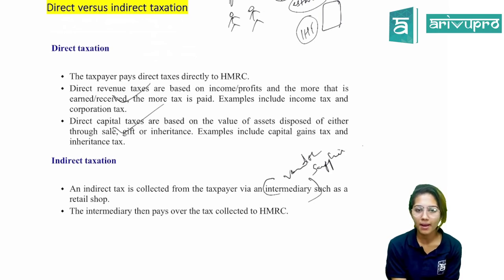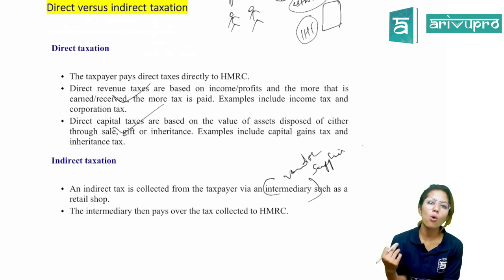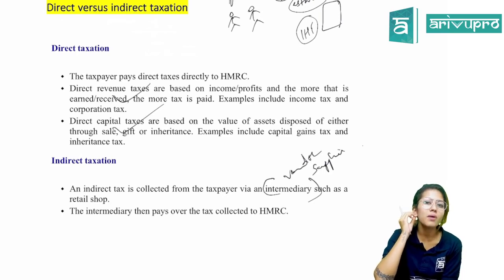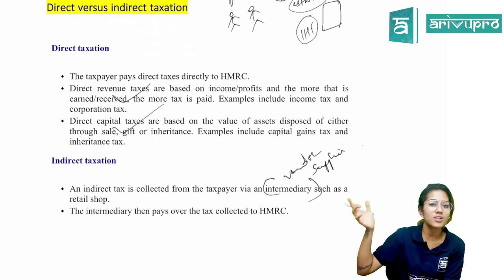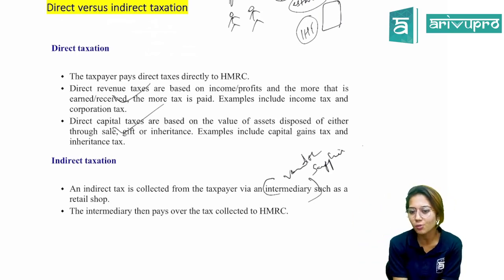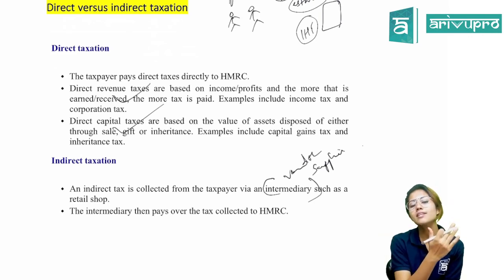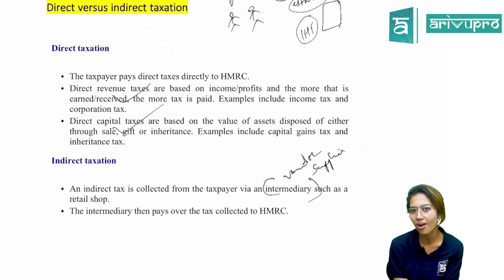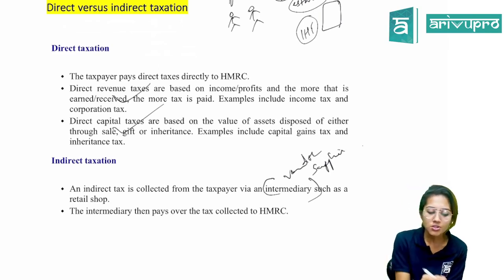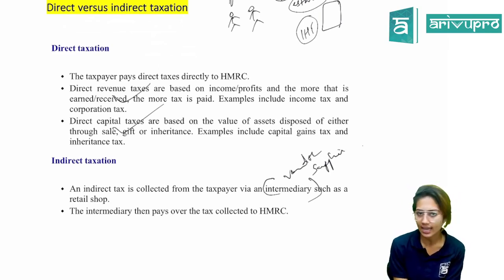After you go and buy a few dresses, you'll have to pay tax on that. But then after coming home, after maybe one or two days, are you worried that, oh, did the supplier actually make the payment to the HMRC? Will you be worried? You won't be, right? You make the payment and you're completely ignorant about that. Whether the supplier makes the payment to the HMRC or not, that is his own headache. We don't worry about it. So that is what you call indirect taxation.